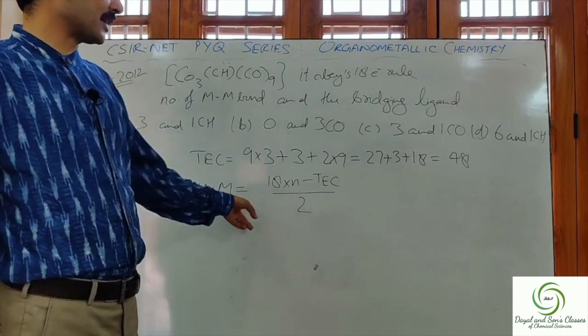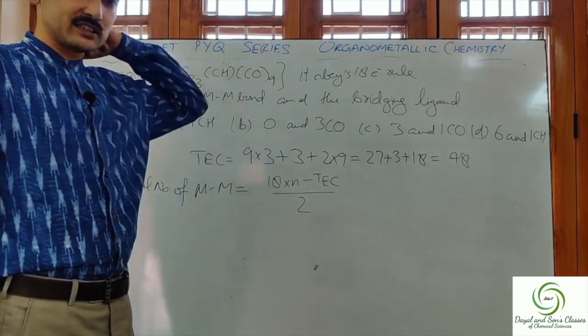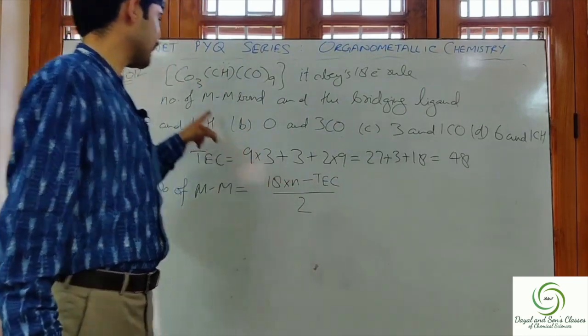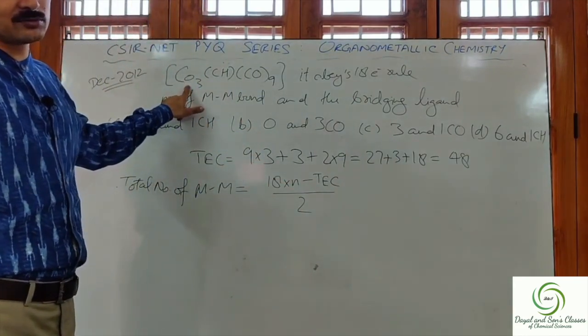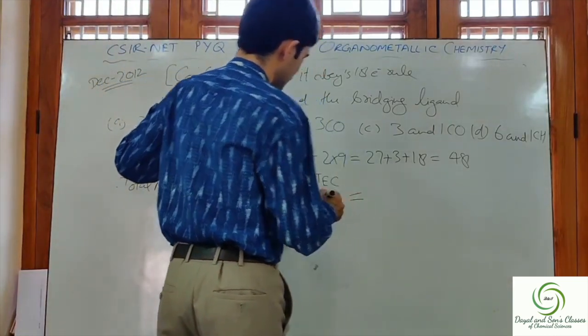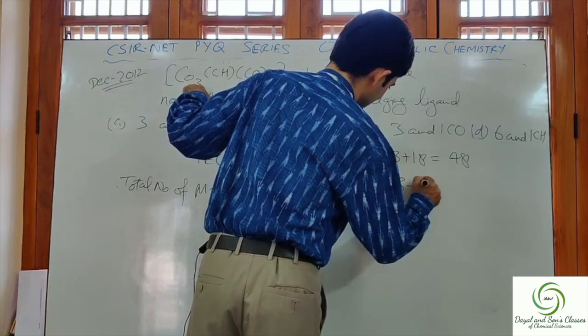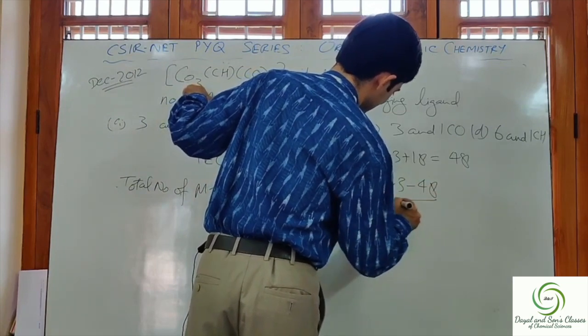The total number of metal-metal bonds is equal to 18 into n minus Tc, divided by 2, where n is the number of metal centers present in the complex. Here the number of metal centers is 3. So we can write 18 into 3 minus Tc, which is 48, divided by 2.